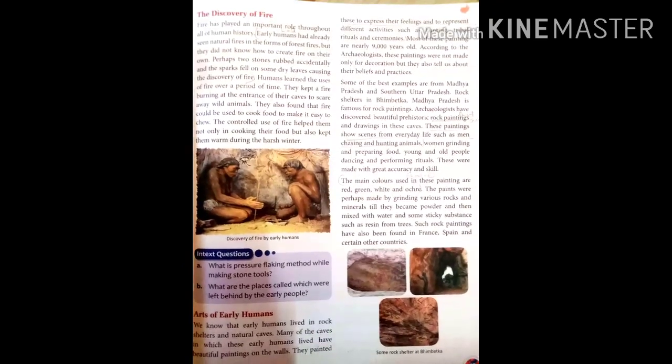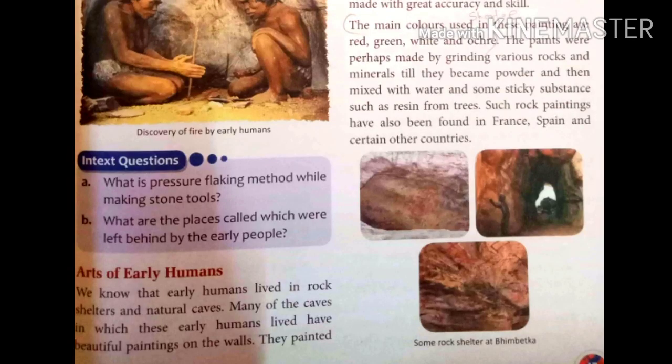So suddenly two stones rubbed accidentally, meaning they did not do it by their will, and the sparks fell on some dry leaves, causing the discovery of fire.